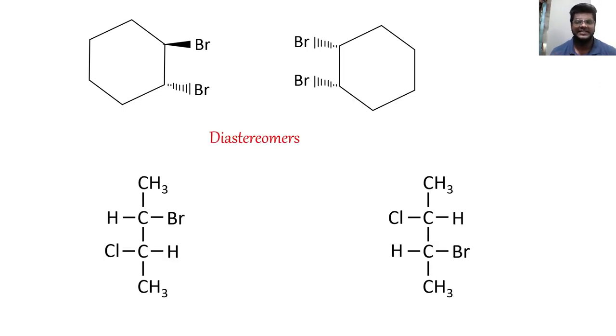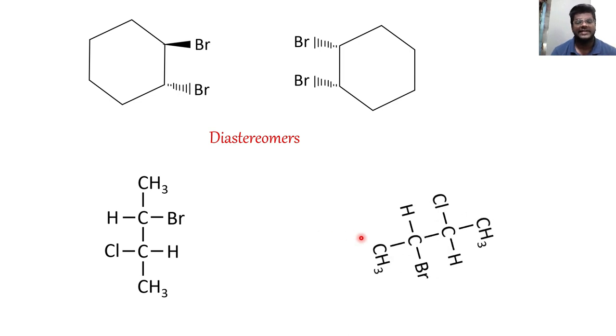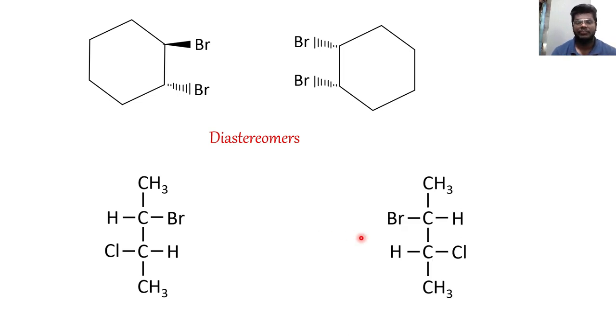Let's solve these structures. If you notice carefully, we can rotate it and establish a mirror image. But when you try to superimpose them, they won't get superimposed. Hence, these are enantiomers.